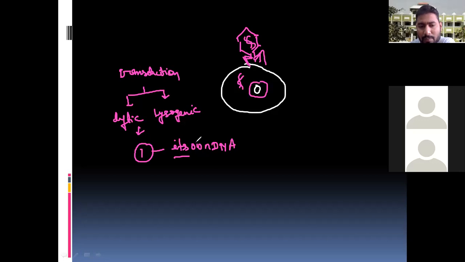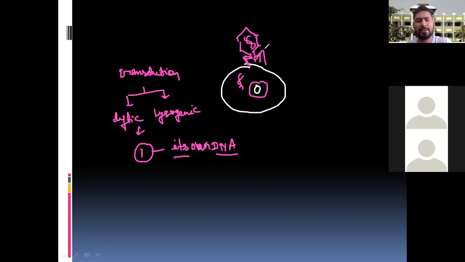Clear? They are going to copy their own DNA molecules. They are not copying the bacterial DNA. So this is called the lytic cycle. Lytic means they kill the bacterial cells, and they have the ability to copy their own DNA molecules. Okay, that is lytic. And what is the lysogenic? Look at the lysogenic.